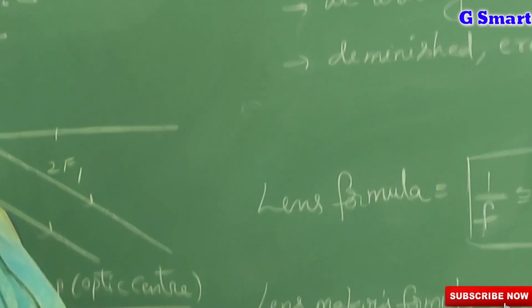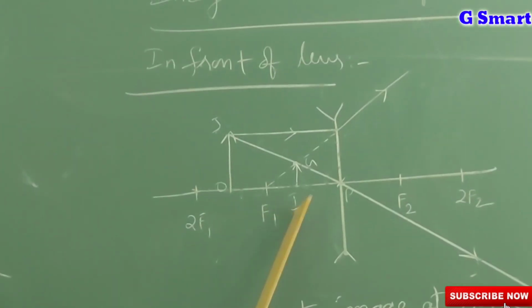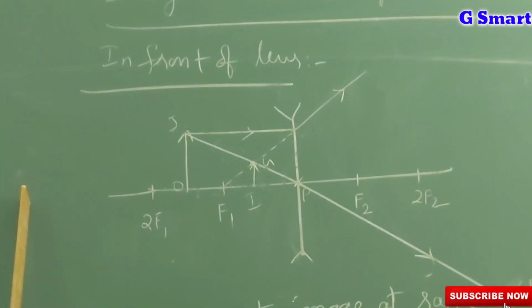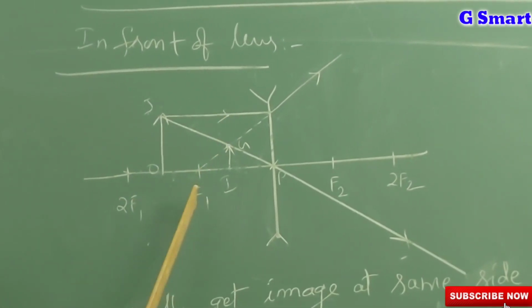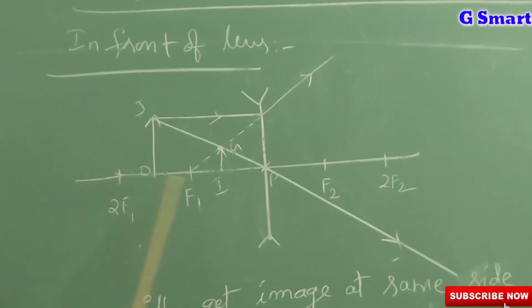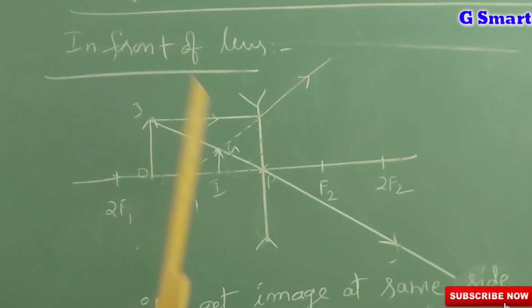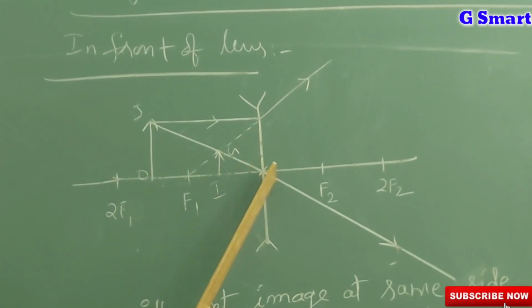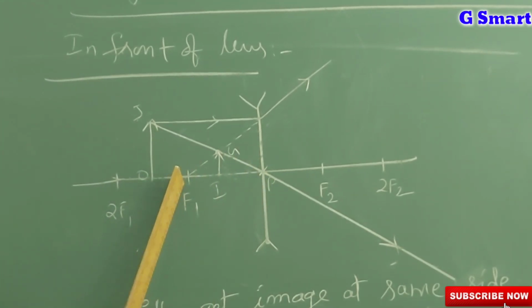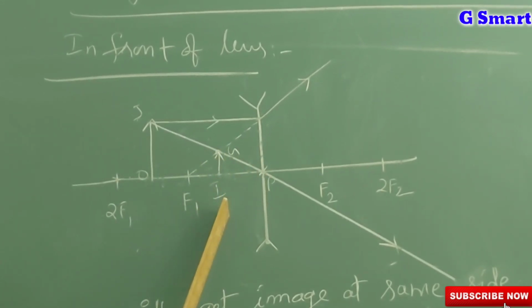Next, image characteristics of a biconcave lens. If you use a biconcave lens, wherever you keep the object, either beyond 2f1, on 2f1, in between f1 and 2f1, or at f1, you will not get any image. You can get an image only at one position, that is in between P and F1, meaning between the optic center and the focal point.